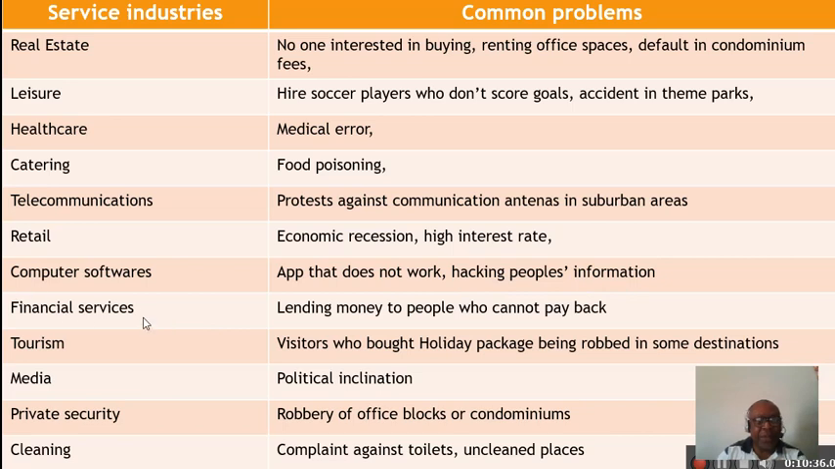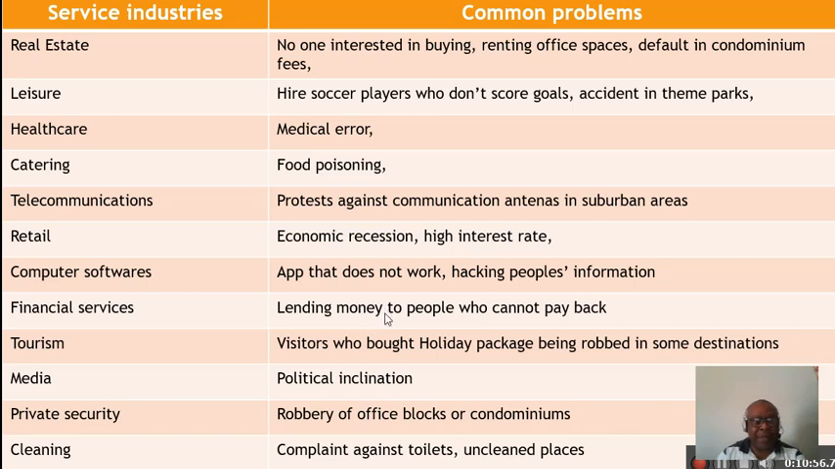So for the financial services, the main problem is lending money to people who cannot pay back. Remember the subprime mortgage in 2008, lending money to people who cannot pay back the money. So this may be the problem. You have a default, you may have a foreclosure going because of that.